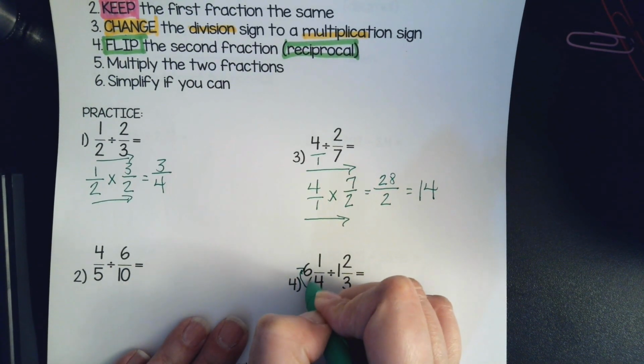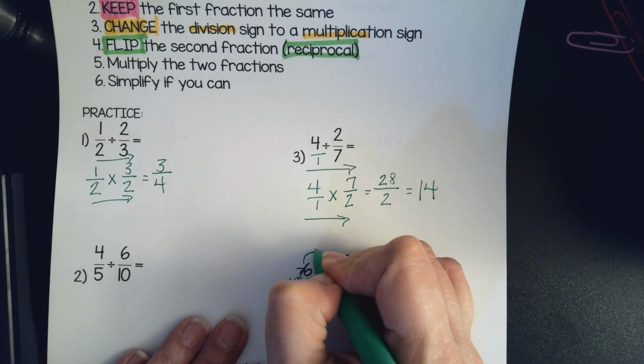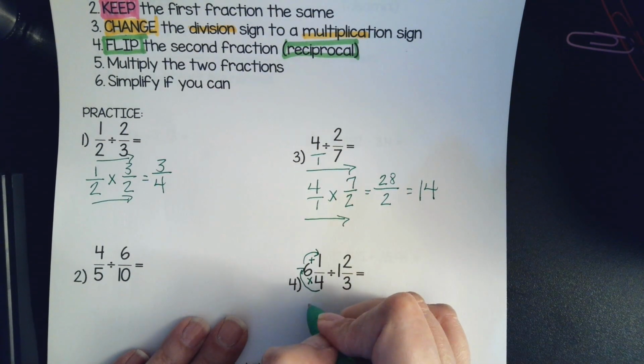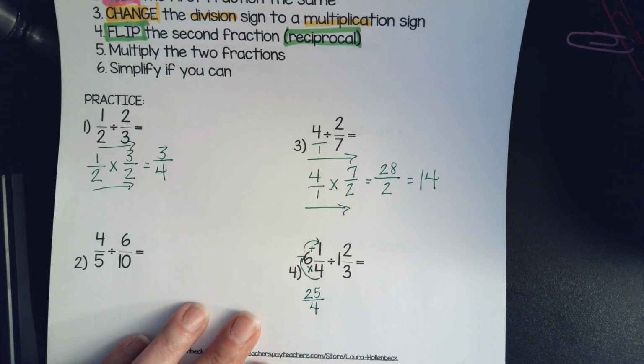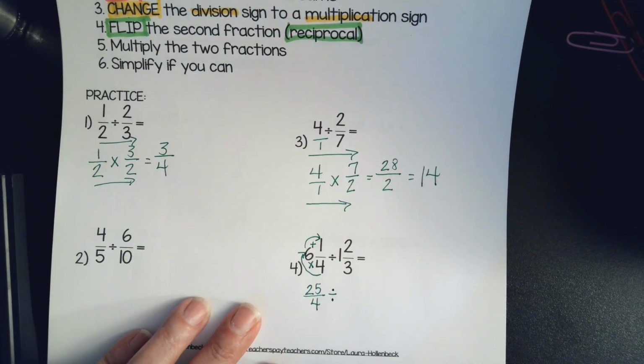You have to multiply. 4 times 6 is 24. And you have to add that 1. 24 plus that 1 is 25. So we're keeping 25. The 4 does not change on the bottom. He stays a 4. Okay? I'm going to keep my division sign until we get everybody fixed. Then we can go back to our rules.